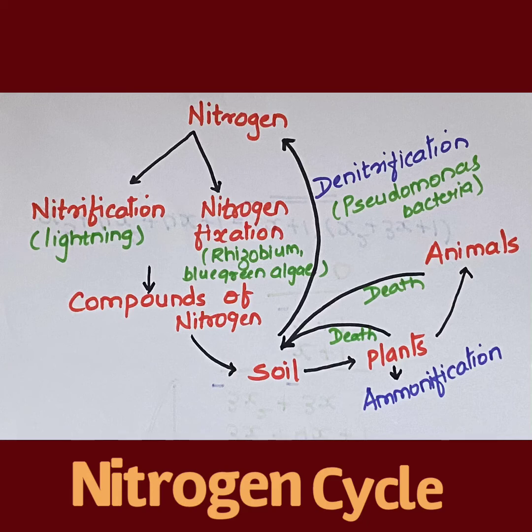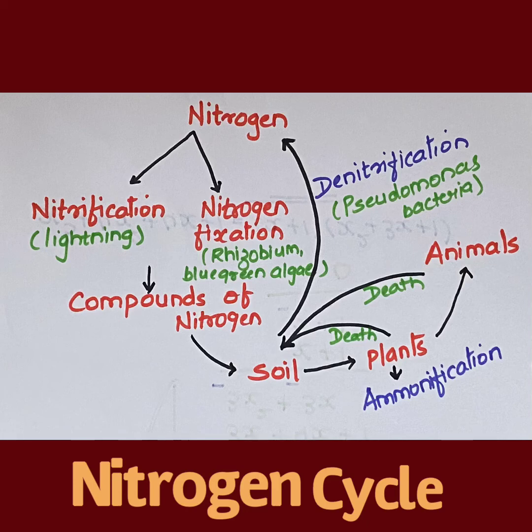First of all, free nitrogen is converted into compounds of nitrogen by the process called nitrification, and these compounds enter the soil. From the soil, these compounds are taken up by the plants, wherein by the process of ammonification they are converted into ammonia. These plants are eaten by the animals, and during the death of plants and animals, these nitrogenous compounds again get mixed in the soil.